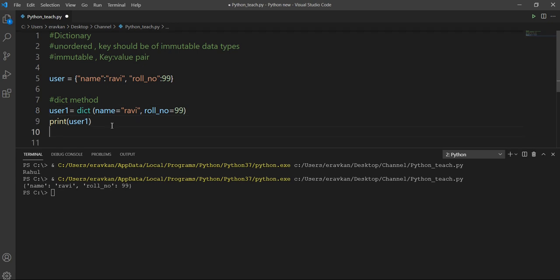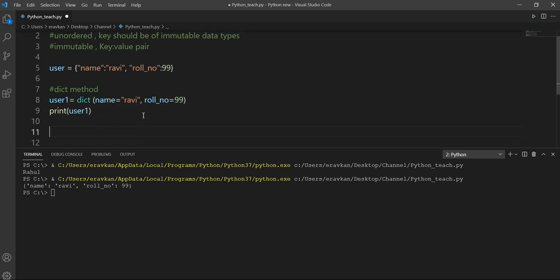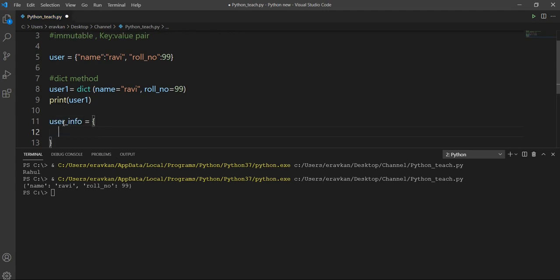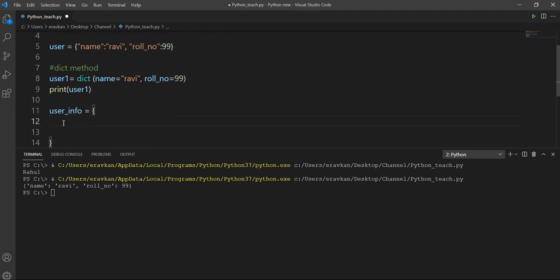So this is my dictionary. Okay, if we have a long dictionary, then the way to declare it should be somewhat different. Let me give you an example. I have a dictionary by the name of user_info. If I have a long dictionary, for visibility purposes, things should look easy and understandable to you.